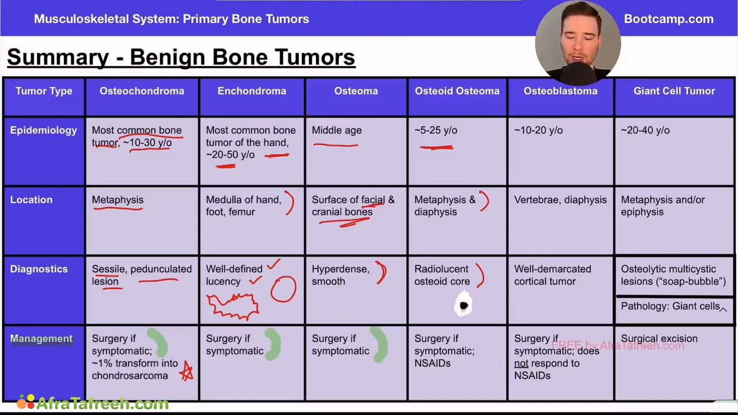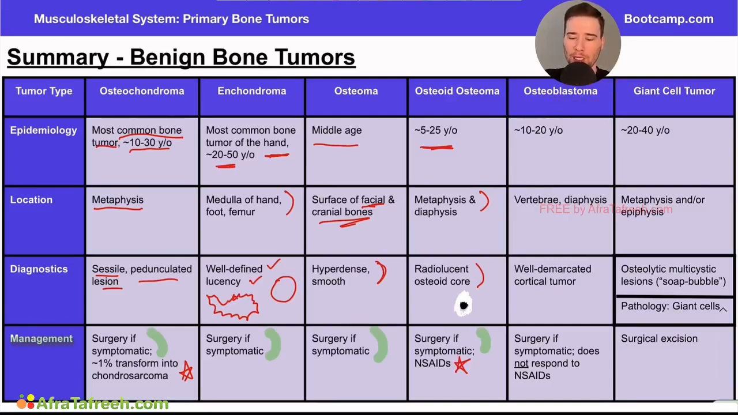Again, talking about the management here, surgery is for symptomatic patients, but a key point for this one is that these patients respond to NSAIDs or anti-inflammatories. Why is this so important? Question writers love to ask this particular question because it's in contrast to a very similar but different primary bone tumor. And that is the next one we're going to talk about, which is the osteoblastoma.